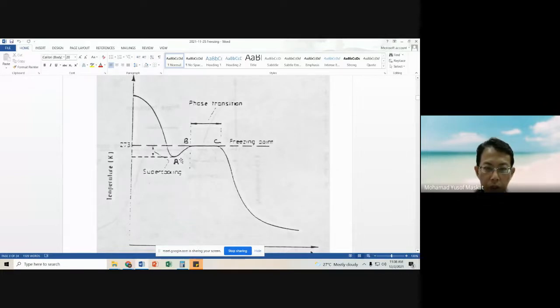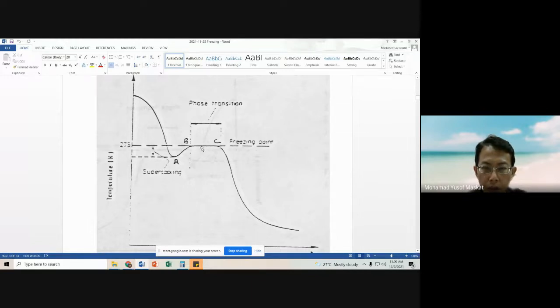Then up to a certain point it will start to increase again. This is what we call supercooling. And then it will level off. This is where the phase transition happens: water in the liquid state converts into the solid phase, that is ice. Even though we are removing the heat, the temperature will not decrease further. This is due to the latent heat.